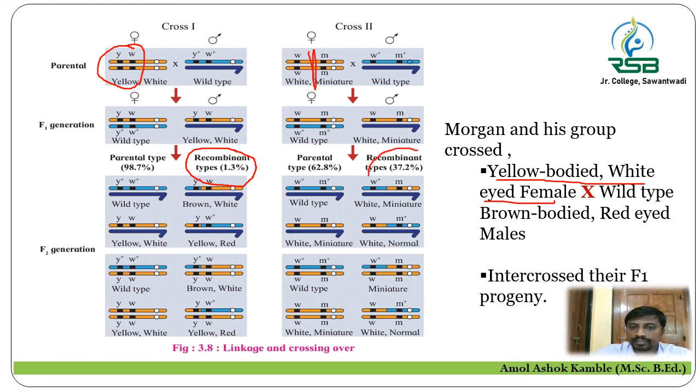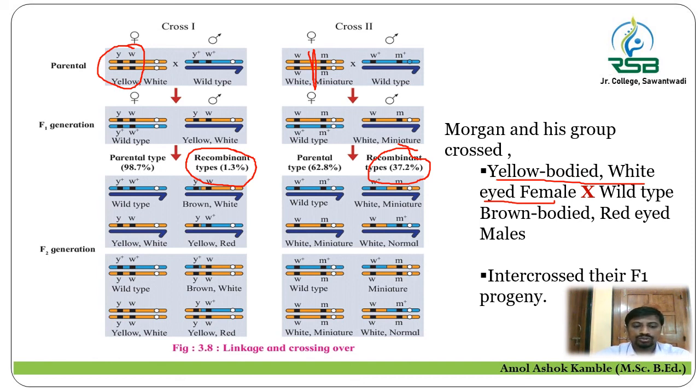So the recombination percentage is 37.2 when the genes are widely or loosely linked. Then the percentage is more in recombinants. When genes are tightly linked then the percentage is less, that is 1.3. So yellow bodied and white eyed, they are strongly linked, which shows 1.3% recombination in cross 1.